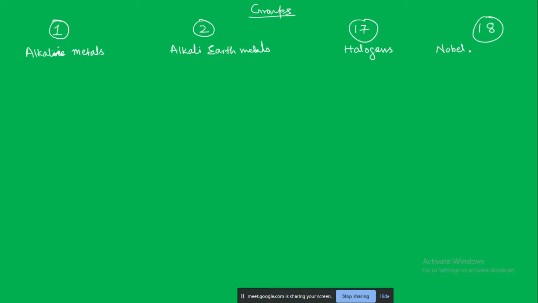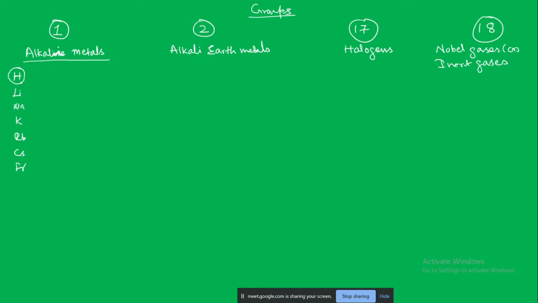Okay. Group 1, alkali metals. What elements are in group 1? Hydrogen, lithium, sodium, potassium, rubidium, cesium, francium. These are the elements. But hydrogen is an exception. We will consider the properties of hydrogen in the next chapter. It is put in this group, but its properties are quite different. We will discuss it as a separate chapter.